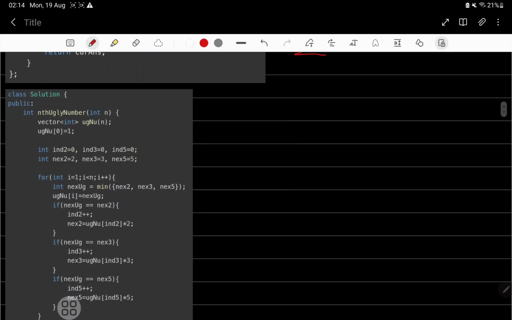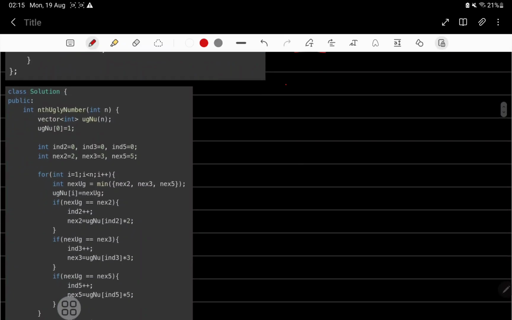So the next approach is even better. At every step we were blindly pushing these into the set. When we were taking this out, we were pushing 2, 3, 5 into the set. When I was taking this out, I was just pushing 4, 6, 10 into the set. Do we even need this? We don't. What I want to know is, if I choose 1 and then choose out of 2, 3, 5, what will I choose?